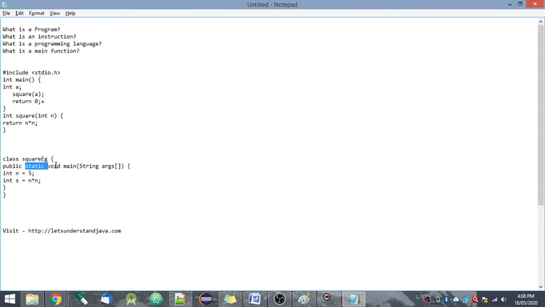Void is the return type. Void means it is not returning anything right now. If you want to return anything, we can write int for integer, string, whatever we want. Then we have the String args argument array, so we are passing it as an argument in this function. These are the basic concepts that we have in programming: program, instruction, and the main function. I hope you have understood it well.